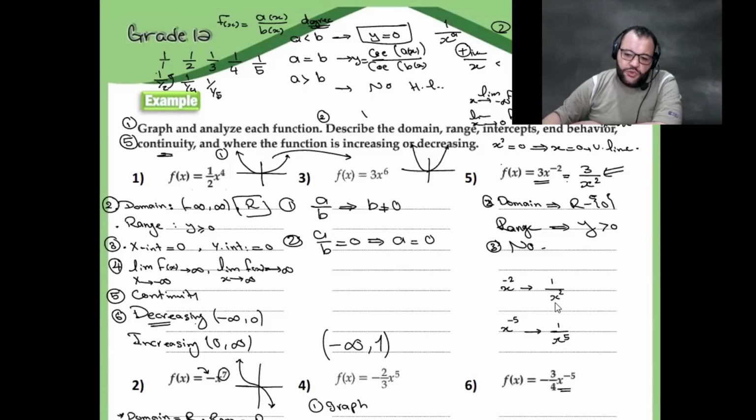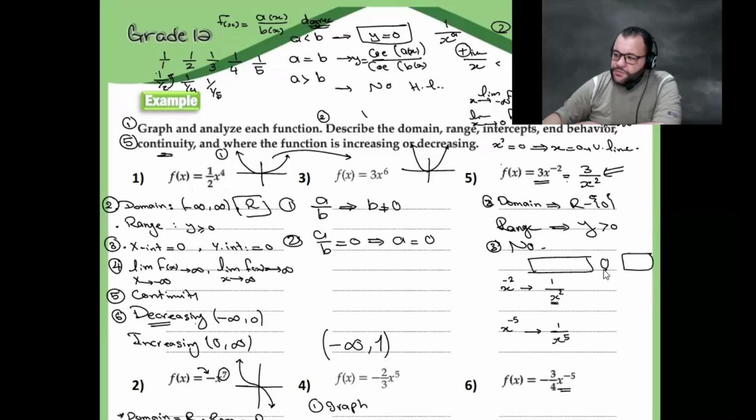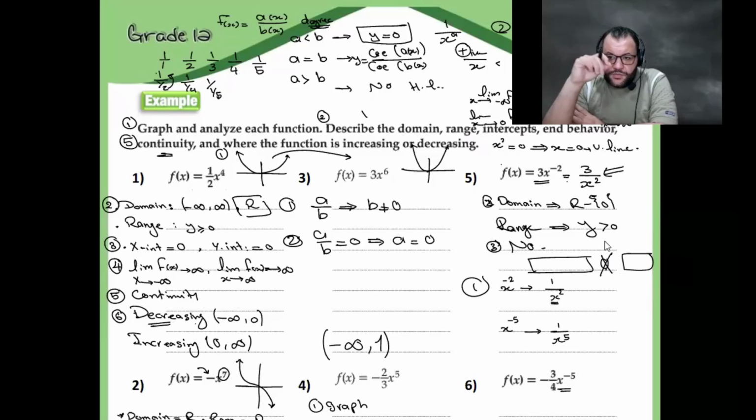By using substitution, suppose that we have the graph with negative numbers, then 0, then positive numbers. Can you use 0 for this one? No. Number 1? No. So we'll use only the negative and the positive. Choose any negative number. Negative 3 to the power 2.